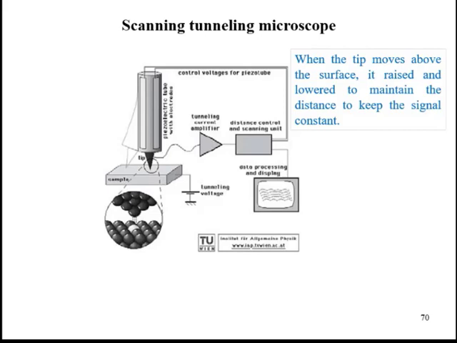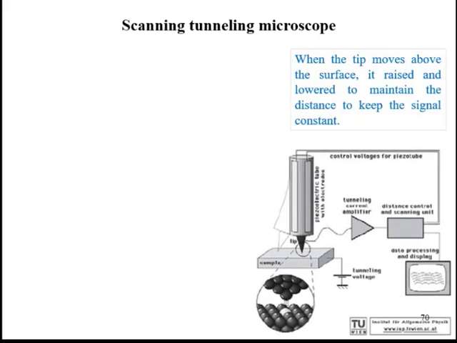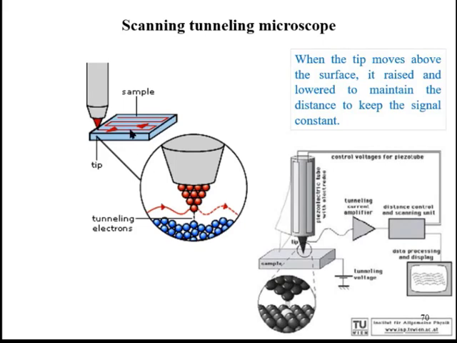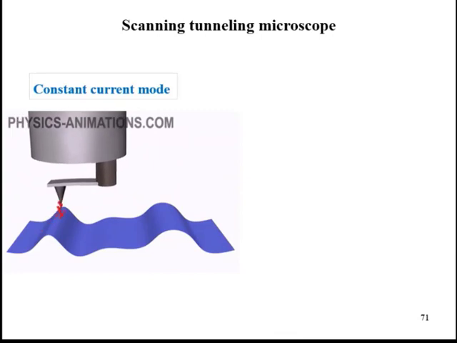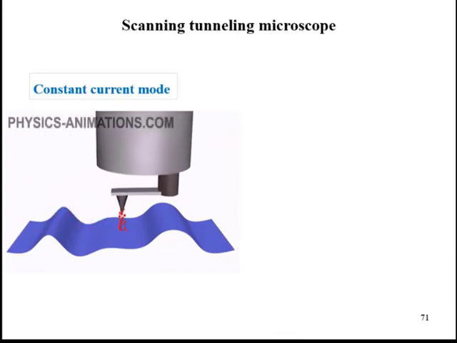By moving the STM tip, one can get information about the geography of the surface, or the surface morphology of the sample. Now, we need to move the tip to every point of the surface. This is known as scanning. We record the heights of the tip corresponding to each point for constant tunnel current, and then plot these values against each coordinate of the surface. This is known as the constant current method, or mode, of the STM.